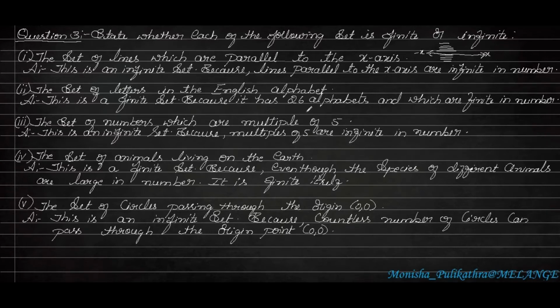Okay. Whichever set is countable comes under the list of finite sets. Whichever is countless, where there will be an infinite number of things, is infinite. Moving on to the third question.